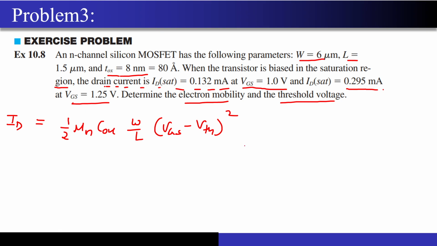Now I need some help from you guys. Can you please at least tell me how I should approach this question? Let's imagine that this type of question has come in the GATE exam, and now you want to tackle it. What should my approach be? Two data points have been given to me. So what should I do here to find the threshold voltage or the electron mobility?